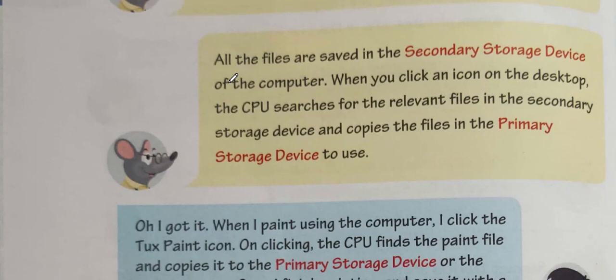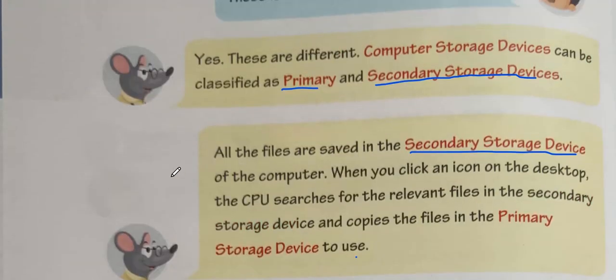Then Mose continues with the next para. All the files are saved in the secondary storage device of the computer. When you click an icon on the desktop, the CPU searches for the relevant files in the secondary storage device and copies the files in the primary storage device to use. Yes, here Mose has classified the memory, the storage inside the computer, in two ways. One is known as the primary and the second is known as the secondary storage device.